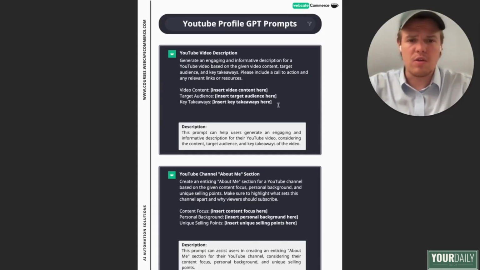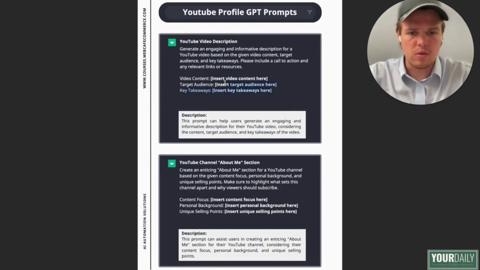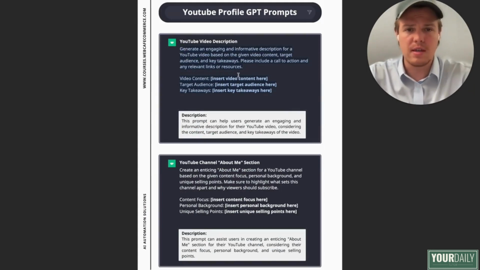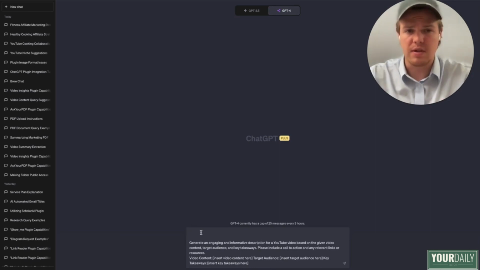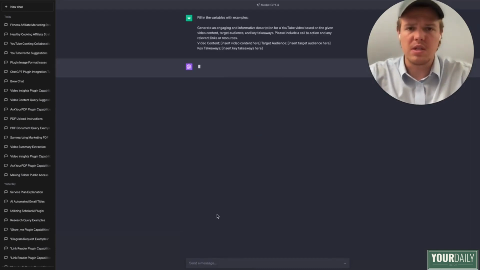Okay, all we need to do is go ahead and just drag over the prompt, press Command C, and paste. And as always, what I like doing for the first prompt here is just having GPT fill in the example so we know how to perfectly structure the prompt. So we're just going to go ahead and say fill in the variables with examples, and let's see what GPT comes up with.